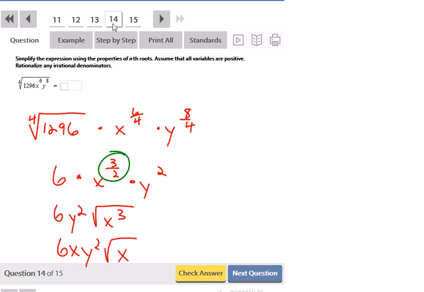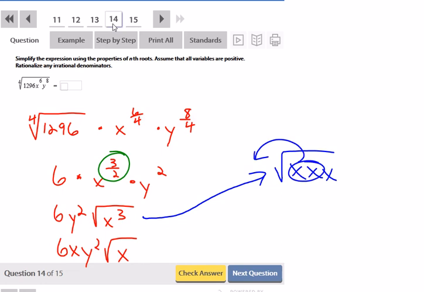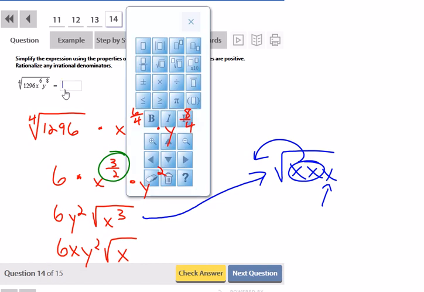By now I would hope you know this is not the first time we deal with radicals, but this is the same thing as saying square root of x. So I can bring out an x, and then one x stays behind. So 6xy squared square root of x.